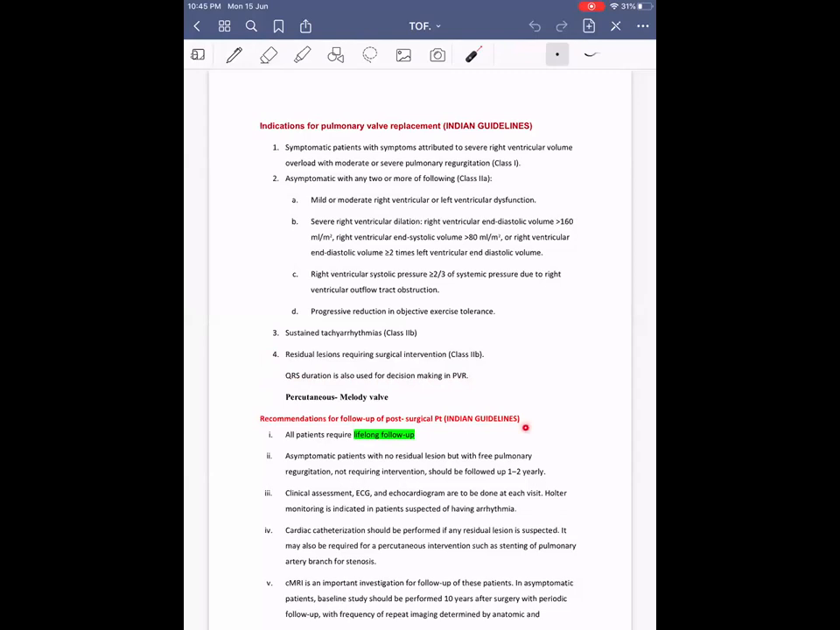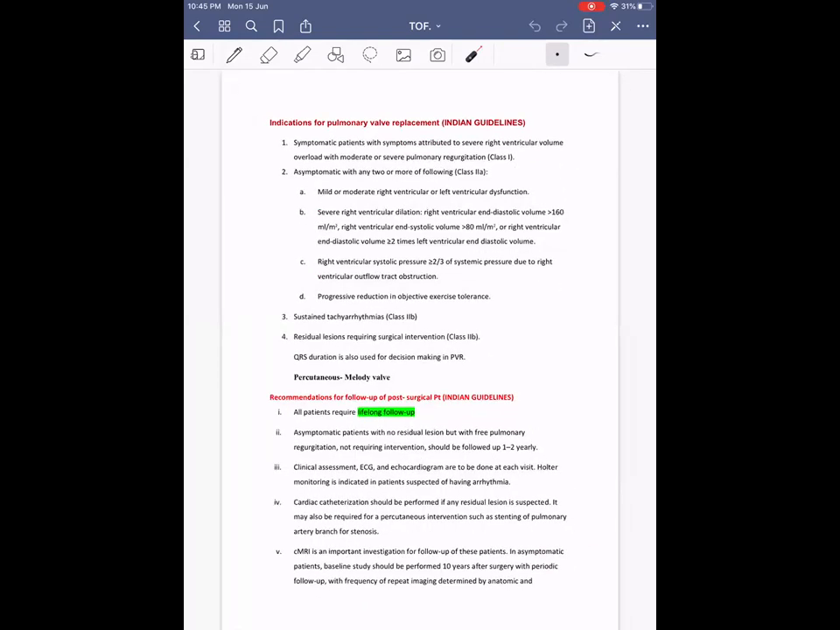Then recommendations for follow-up of post-surgical patients. All patients require lifelong follow-up. Asymptomatic patients with no residual lesions but with free PR not requiring intervention should be followed up every 1 to 2 years. Clinical assessment, ECG, and echocardiography are to be done at all follow-ups. Holter monitoring is indicated only in selected patients with suspected arrhythmias, either ventricular or atrial. Cardiac catheterization should be performed if any residual lesion is suspected.